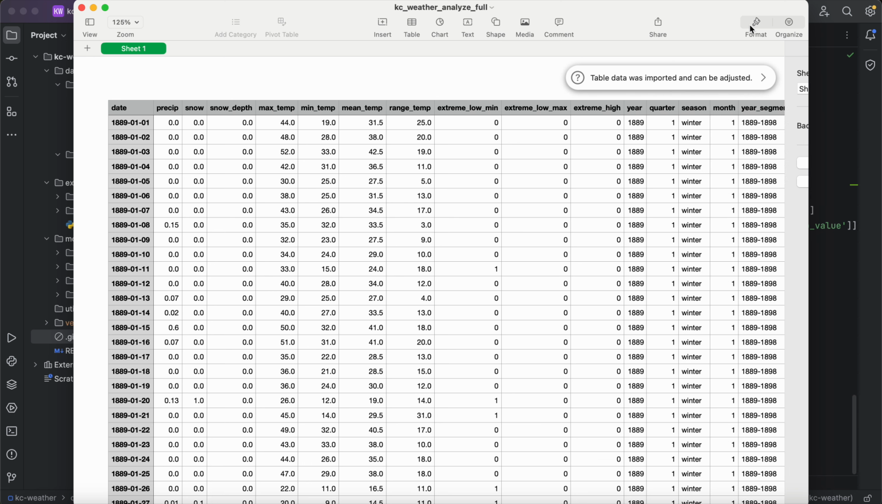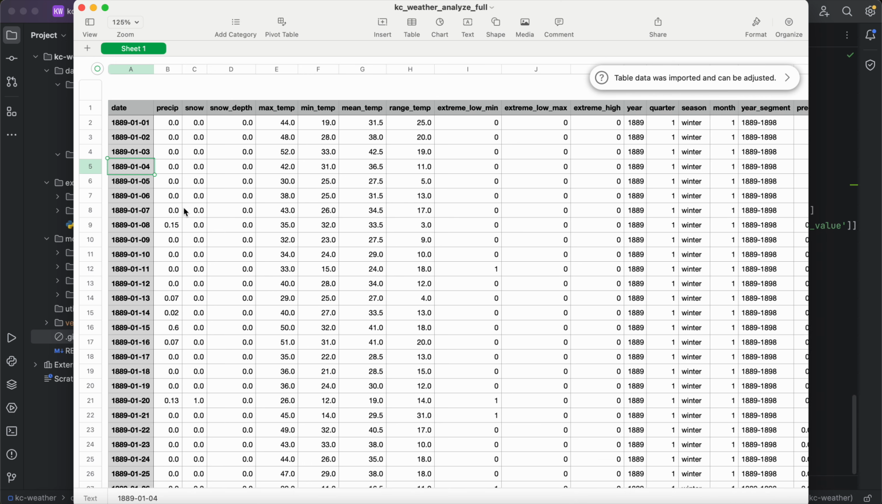So this is what the full file looks like. So again, this is daily data.